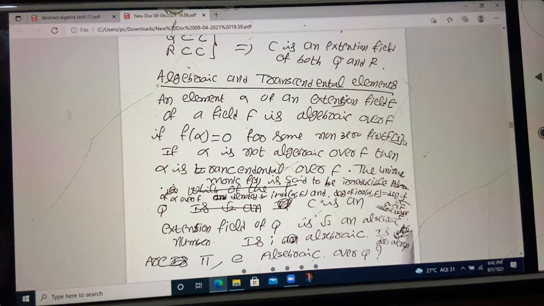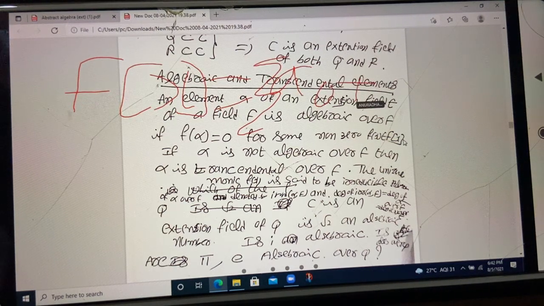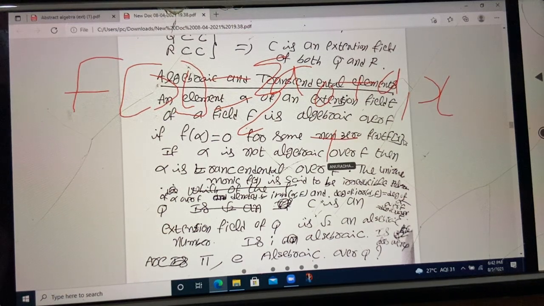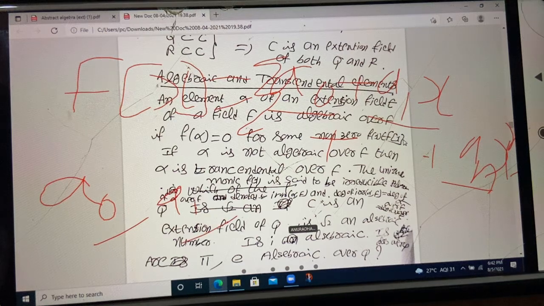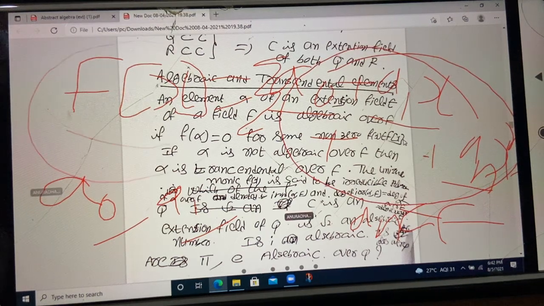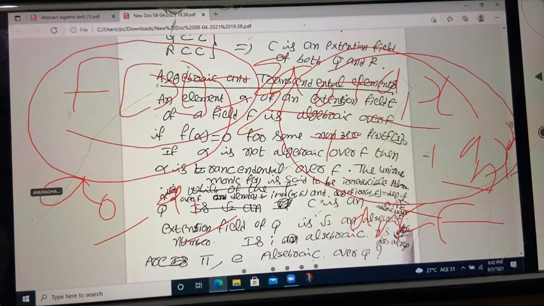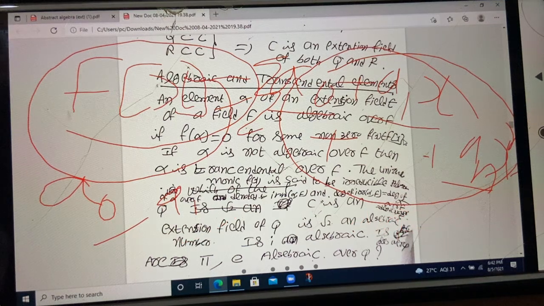We say that a polynomial belongs to F[x] if and only if it is of the form a0 plus a1x and so on, an x power n, where a0, a1, up to an, the coefficients, belong to F. If the coefficients belong to F, then we say this polynomial belongs to F[x]. So we have studied this.